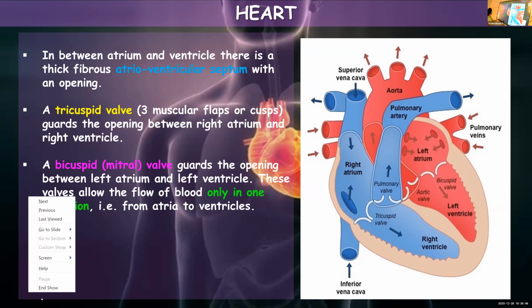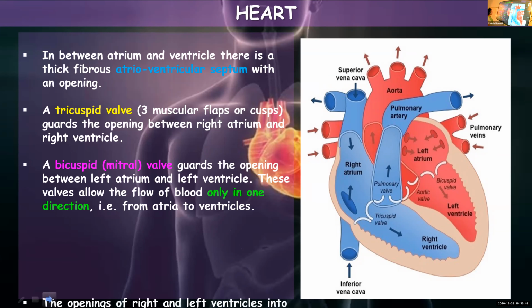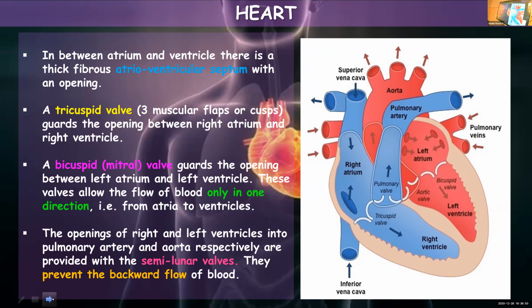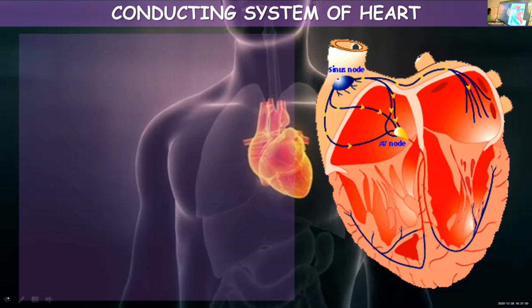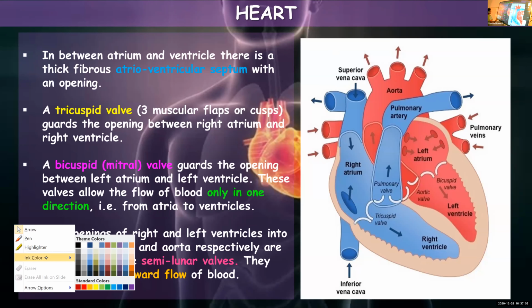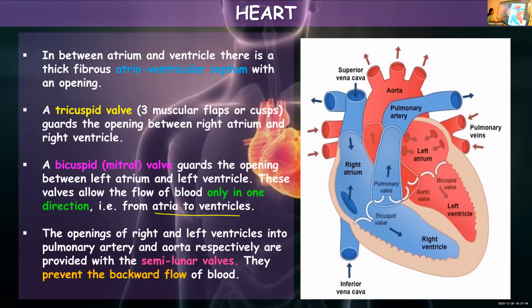Okay, moving on to the next one. These are the valves which prevent the flow of blood in the backward direction. They allow the blood to flow only from atria to ventricles. Once the blood has reached the ventricles, it can never go back to the atria. That is impossible.